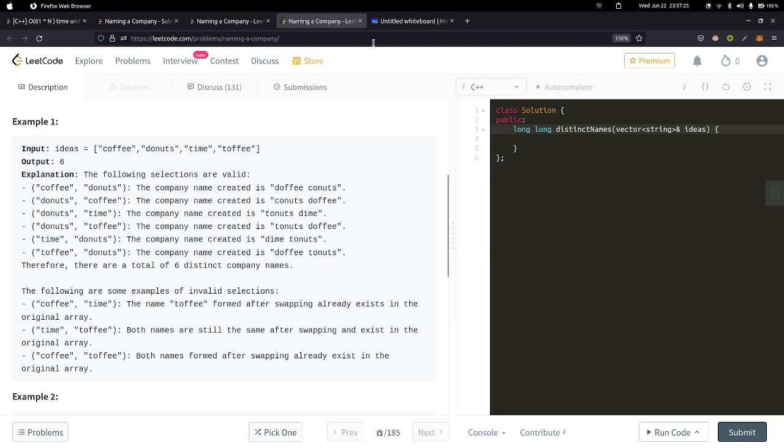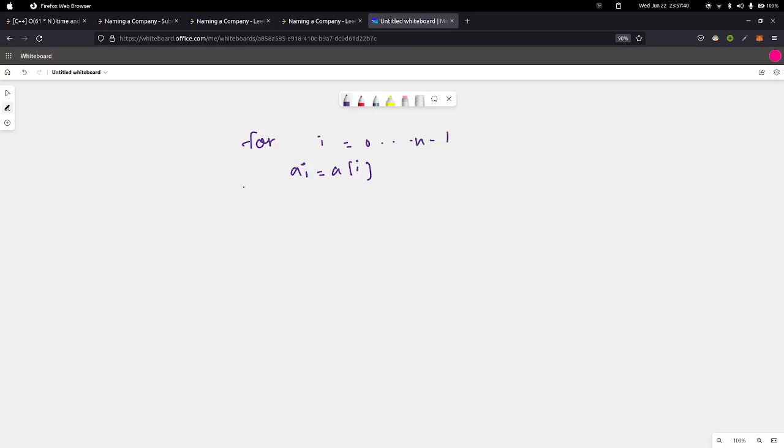And if we try to go to the left and check if we can map each string to toffee or not, we can see that we cannot map time with toffee, right? Why? Because they have the same starting letters, right? So we can conclude that any string aj which has the same starting letter as that of ai is not a valid string, right? This is the first observation we can make.